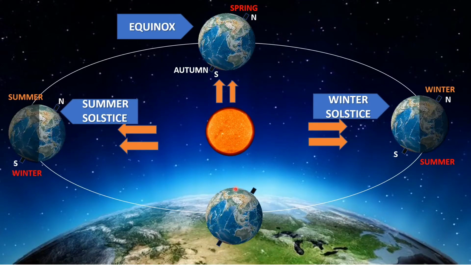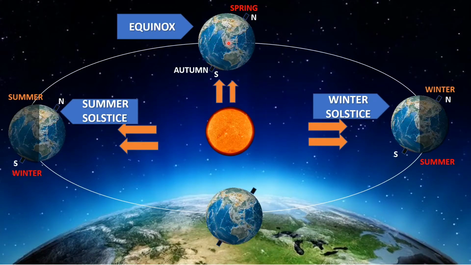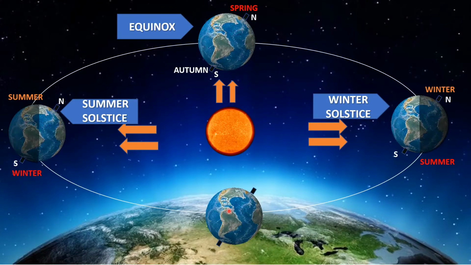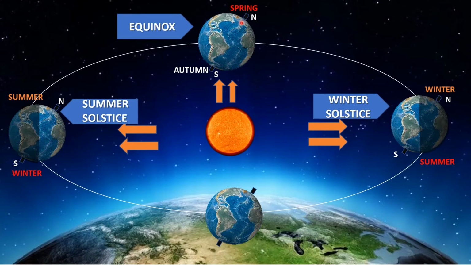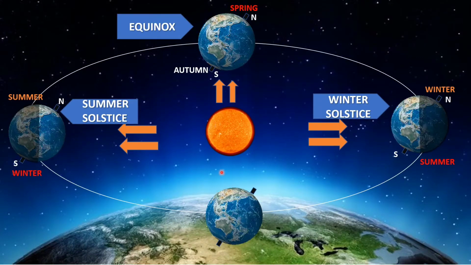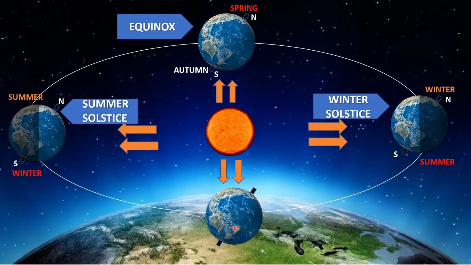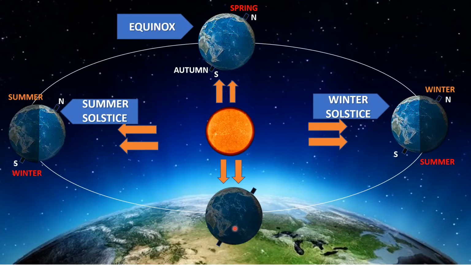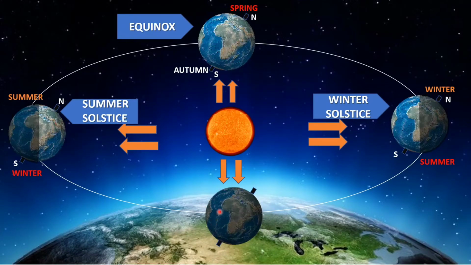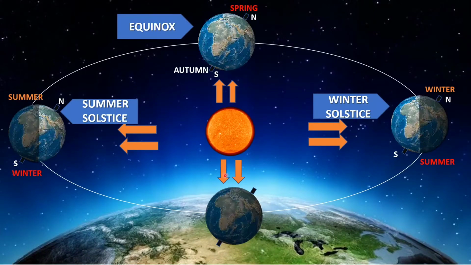Over here again, whatever condition was experienced by the earth over here, the same condition will be over here. The only difference is this side was having day here, but now this side is going to be night. Now you can see from here this is the night and the other side is experiencing day because the sun rays are falling on that side.